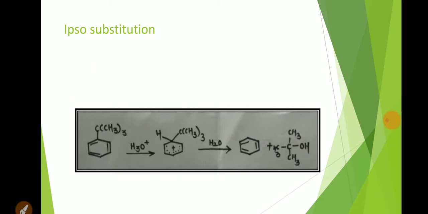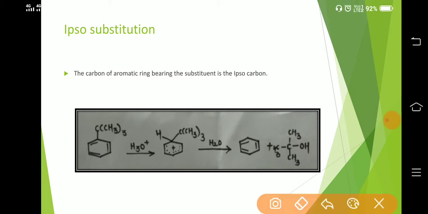Understand? The carbon of the aromatic ring bearing the substituent is called the ipso carbon.